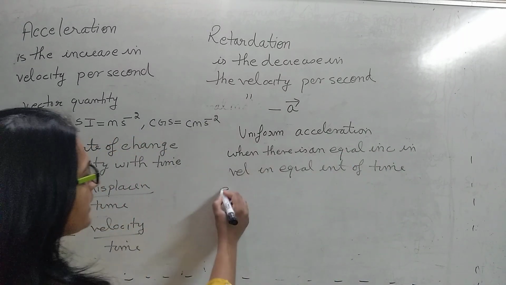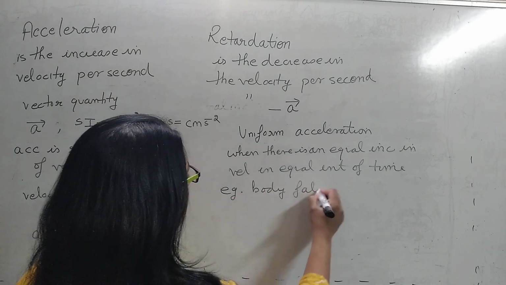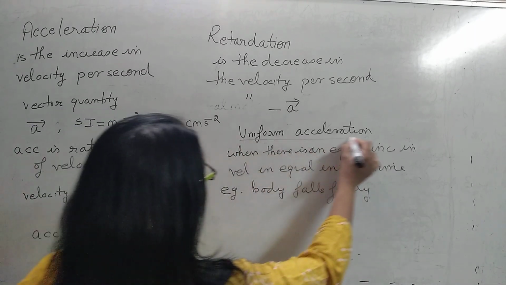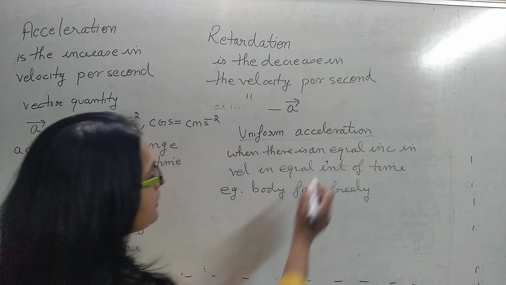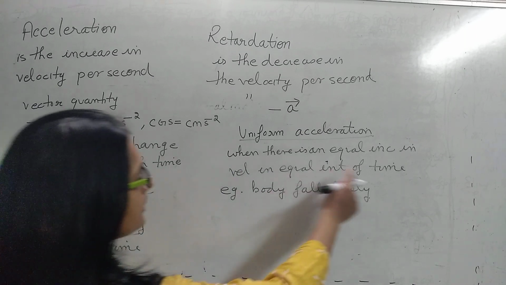And what is the best example? When a body falls freely. That is the best example. So when we say that the body is moving with uniform acceleration, there is an equal increase in velocity in equal intervals of time.